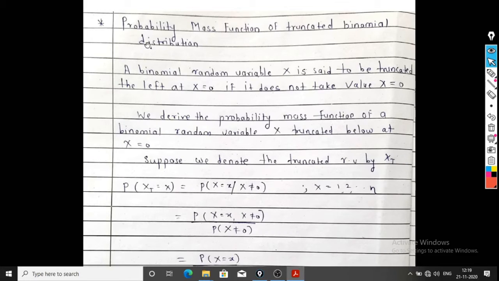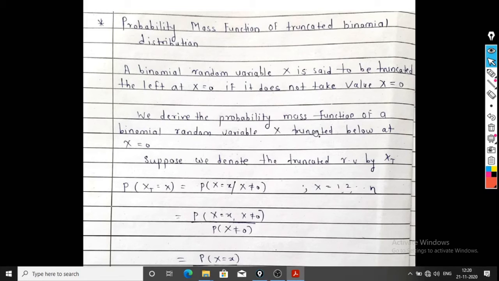We can also derive the probability mass function of such a type of distribution. So first we will derive the probability mass function of truncated binomial distribution. Now we are familiar with the word truncated. A binomial random variable capital X is said to be truncated to the left at x is equal to 0 if it does not take value x is equal to 0.